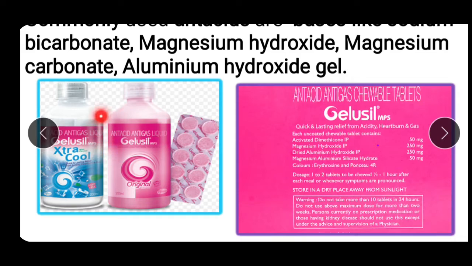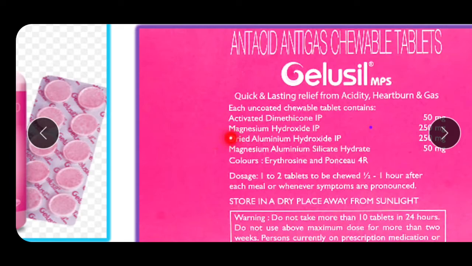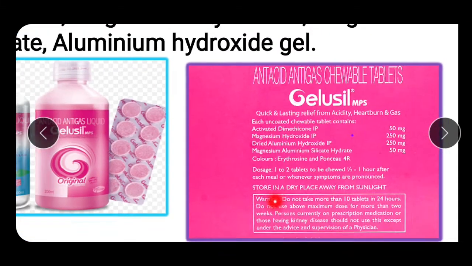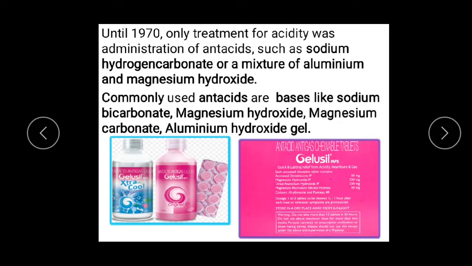You can see here it is written antacid anti-gas liquid. And you can see the sticker on this Gelusil bottle shows us magnesium hydroxide, dried aluminum hydroxide, magnesium aluminum silicate hydrate. So these are all components of an antacid. And what they do, they try to neutralize the excess acid present in our stomach and bring the pH to a normal level.